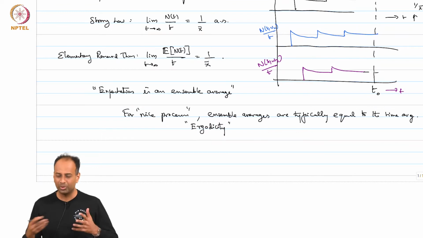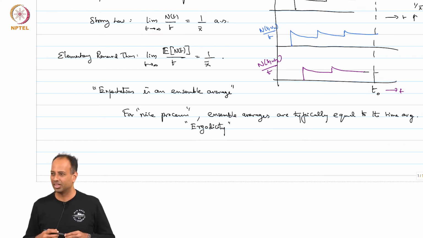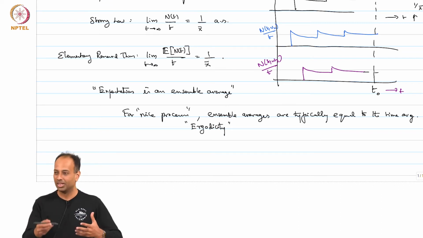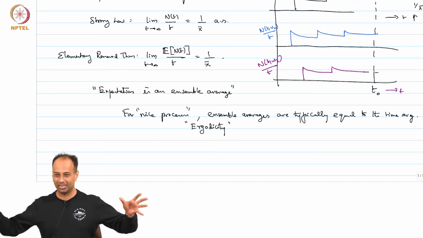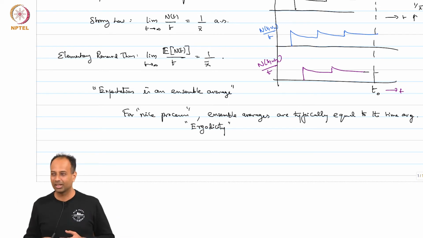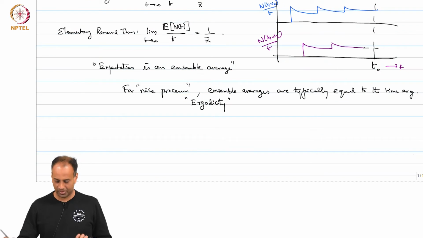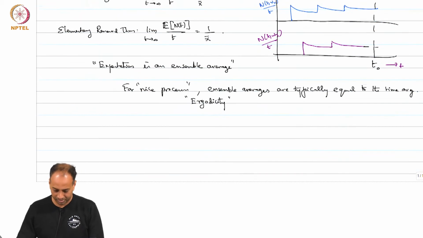Of course, there are two very different results. I am not saying that because of ergodicity they are equal, I am saying that ergodicity follows from the strong law and the elementary renewal theorem, which are two big results by themselves, and hence we conclude that there is a certain ergodicity in the renewal process. All right, is that clear? Okay, so that is just a prelude.